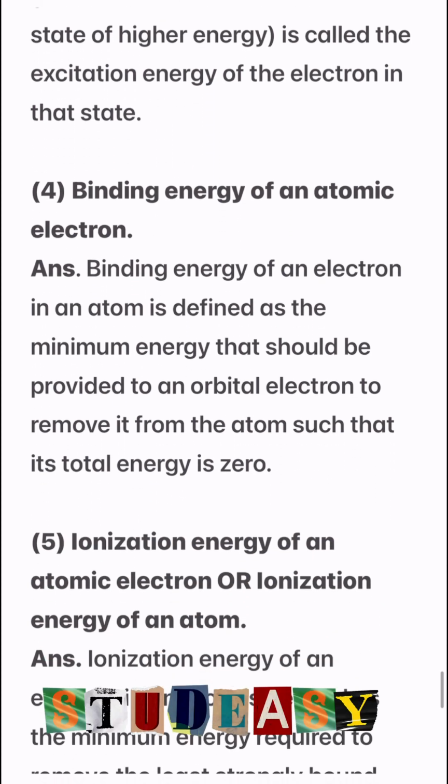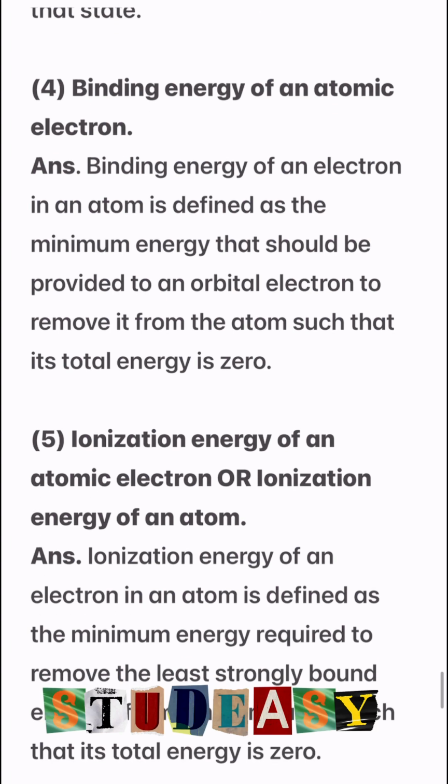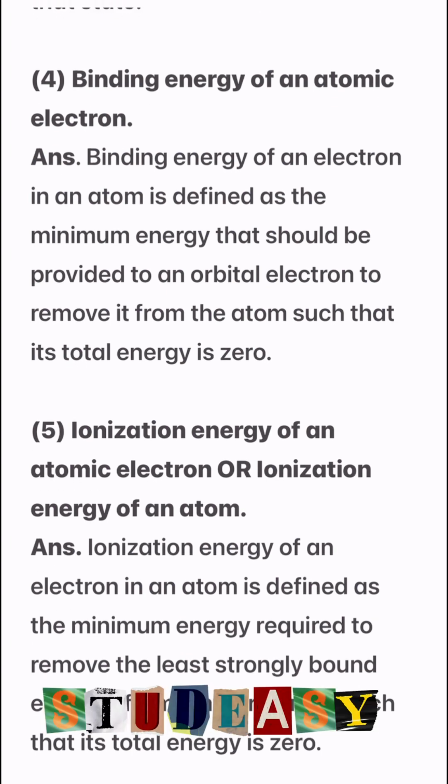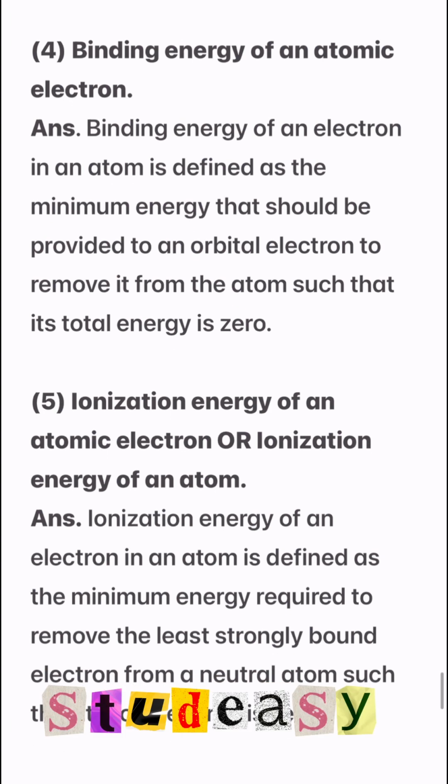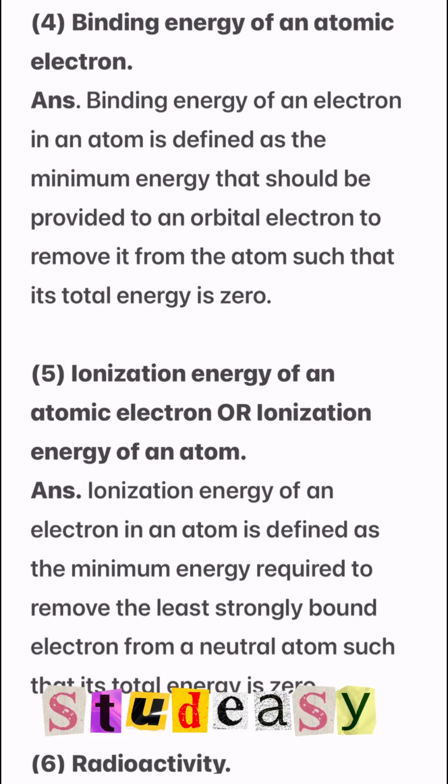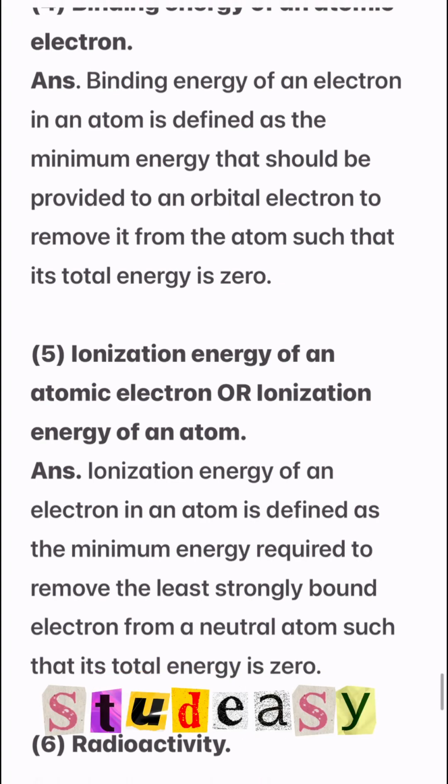Number 4, binding energy of an atomic electron. Binding energy of an electron in an atom is defined as the minimum energy that should be provided to an orbital electron to remove it from the atom such that its total energy is zero.